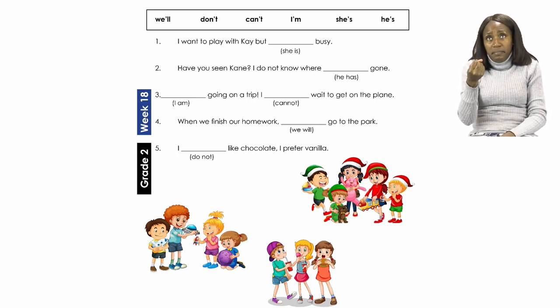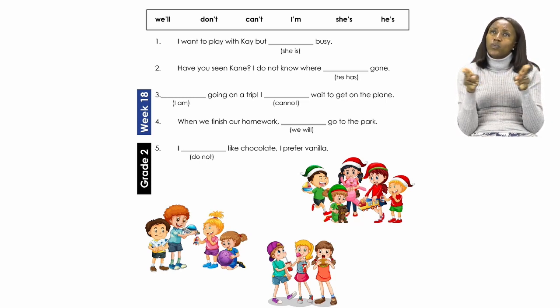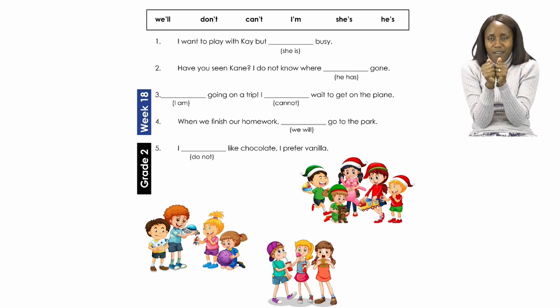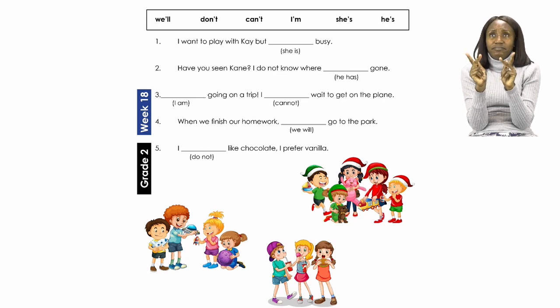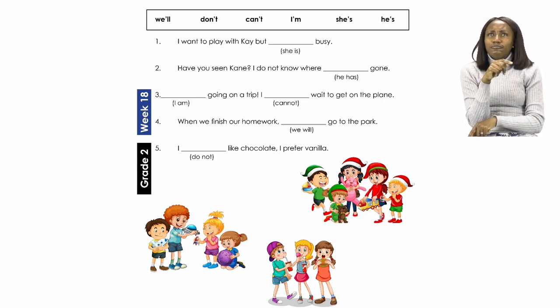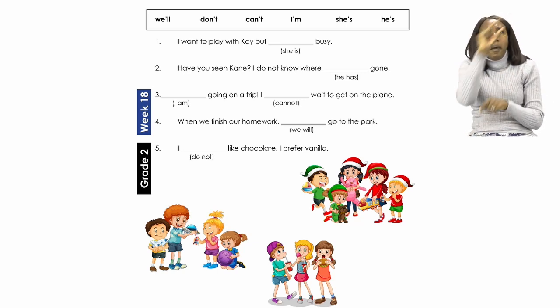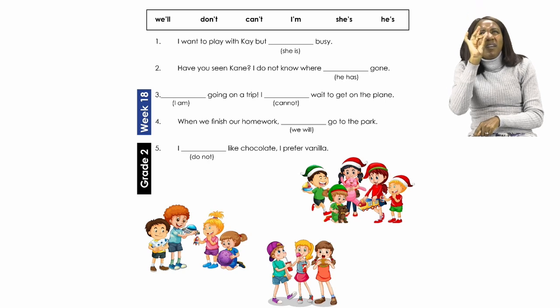Okay, now when we do contractions, it means that these 2 words have been made into one word. So you have to look at these 2 words, which gives you a clue as to which contraction will fit in that blank space.